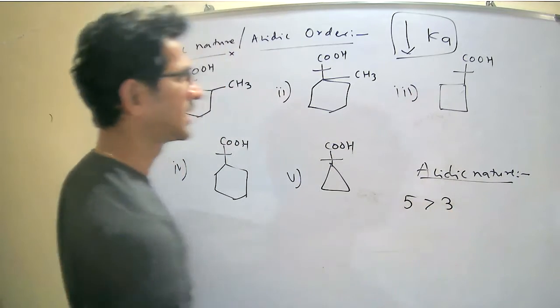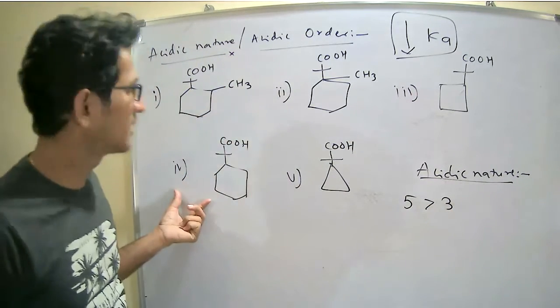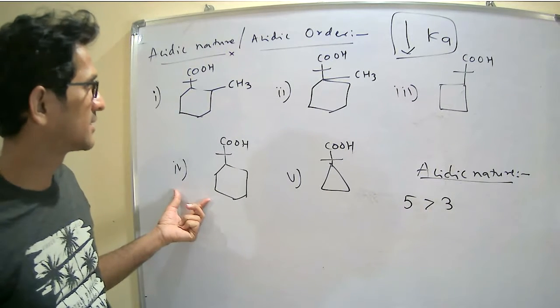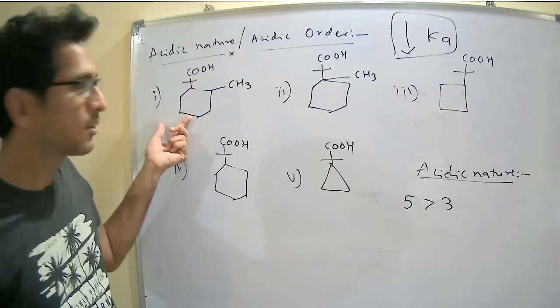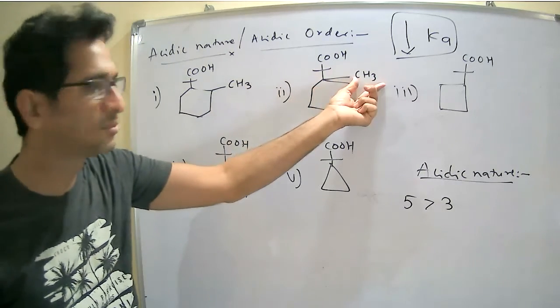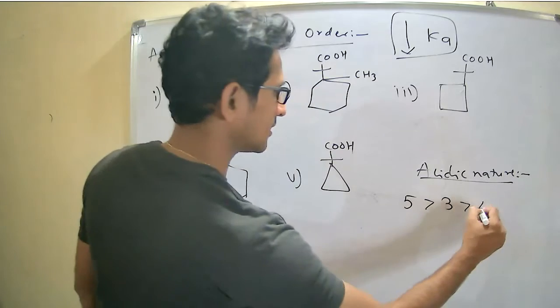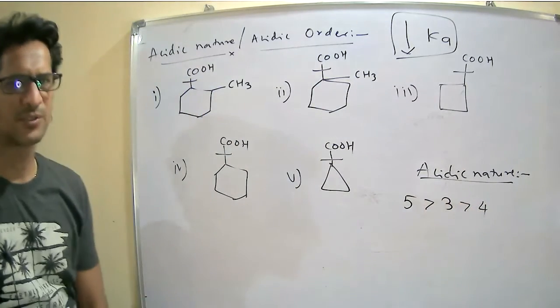Then 1, 2, and 4 are the 6-membered rings, and on the first and second compounds there is an electron releasing group which decreases the acidity. Therefore the order is 5, 3, 4.